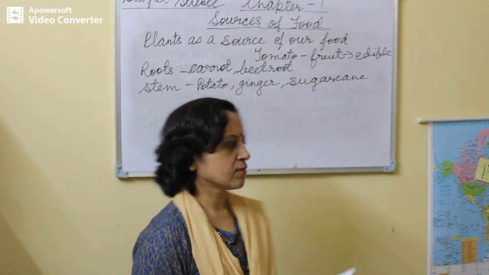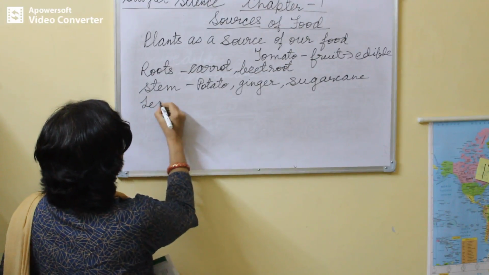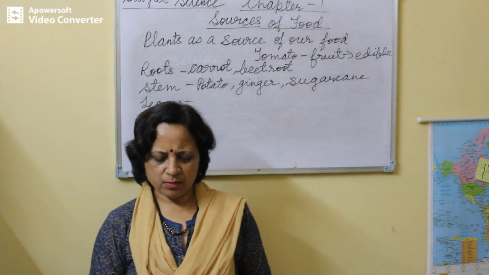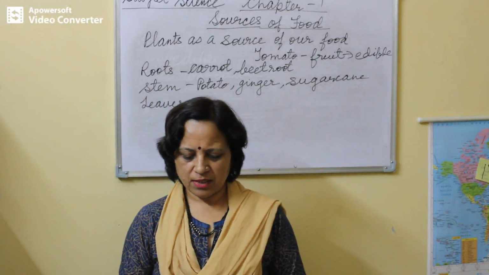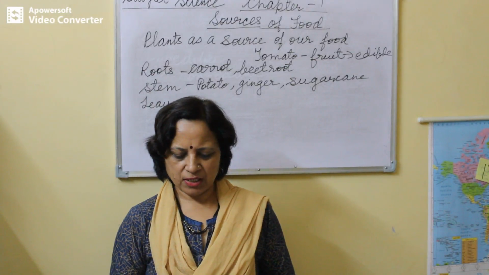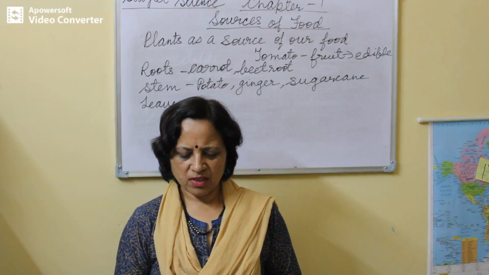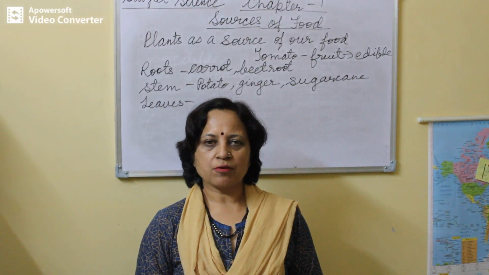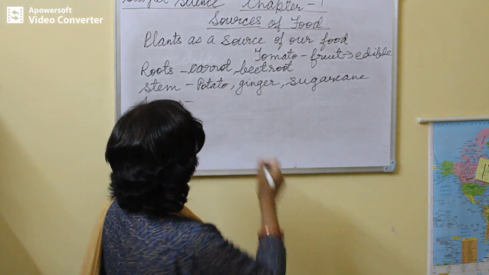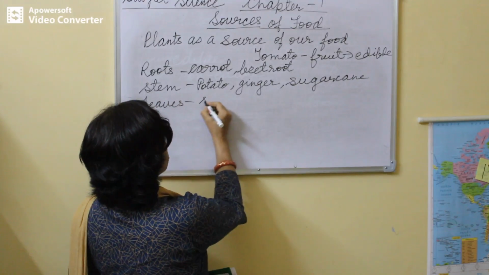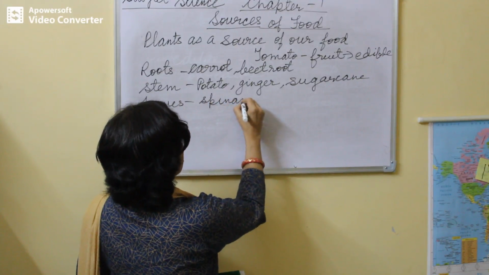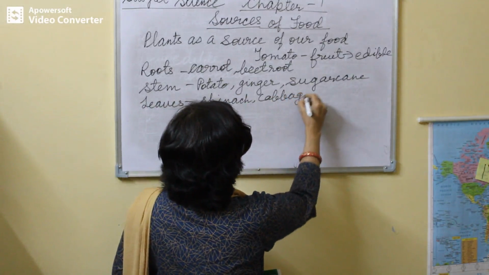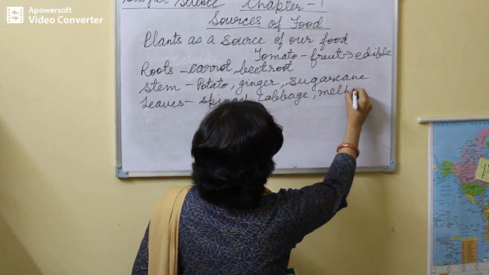And leaves. Now coming to leaves. We eat many leafy vegetables. Green leafy vegetables are a rich source of minerals. Spinach, cabbage, lettuce, methi. We eat many leafy vegetables. Now the leaves which are edible, some examples are spinach, cabbage, methi, etc.